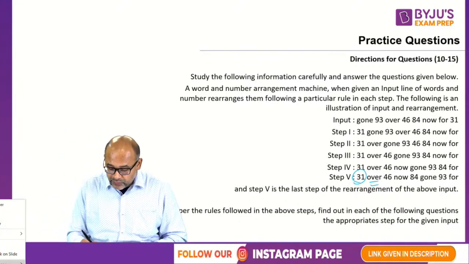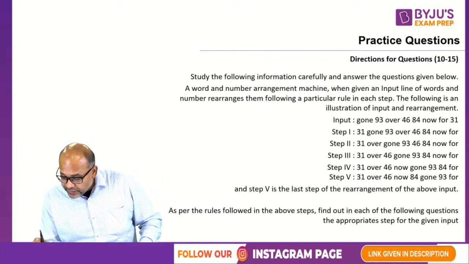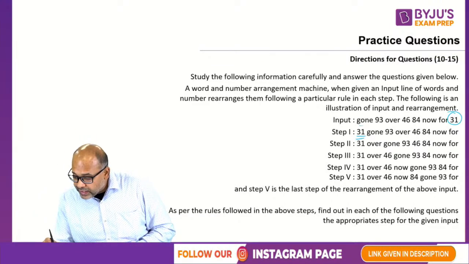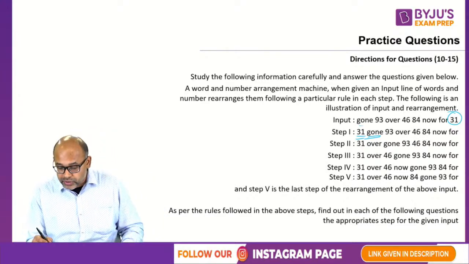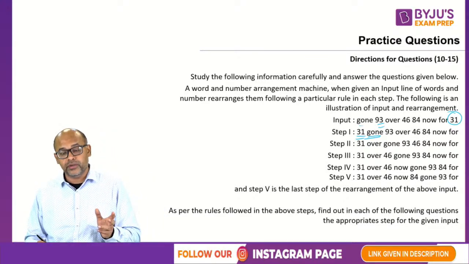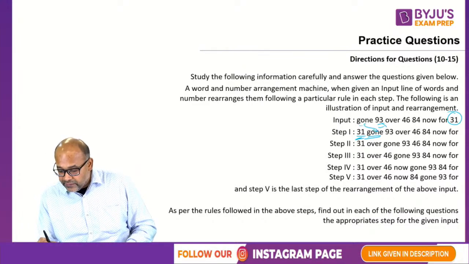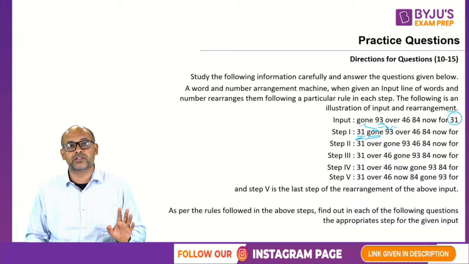So let's look at the steps of the series. First, what did they do? They first caught hold of the number. After the number, now they kept G. G is already in the position. So they brought the 93, which is also in position. So 31 was in place. So they shifted everything to the right. So only 31 was touched in step 1.